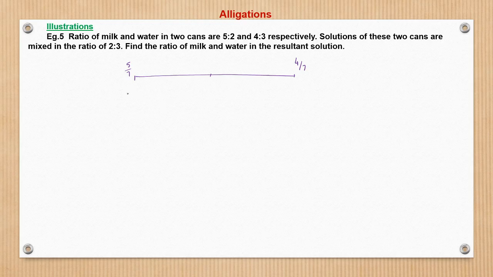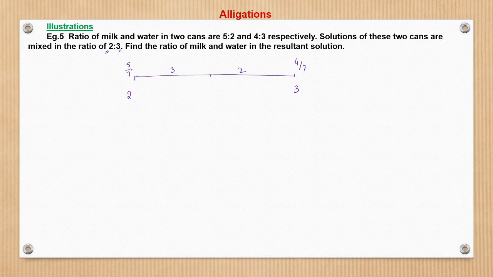And the quantity here is 2 units of solution 1 and 3 units of solution 2. So what happens here? See, this distance would be in the ratio of 3 is to 2, inverse ratio, this we have seen.